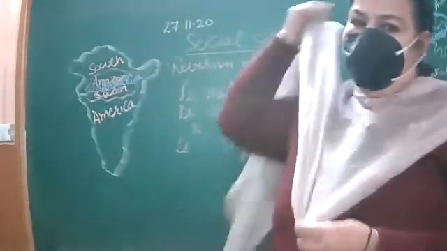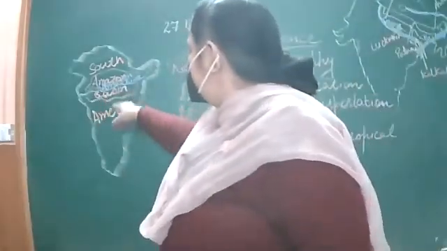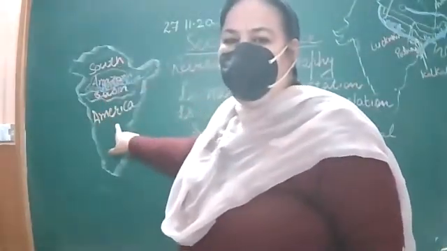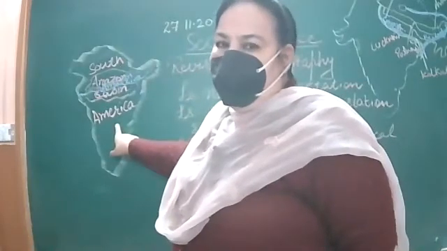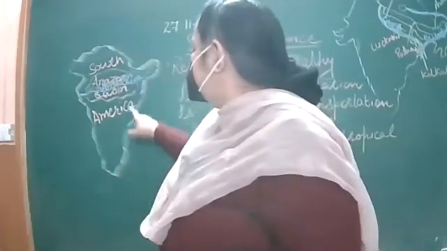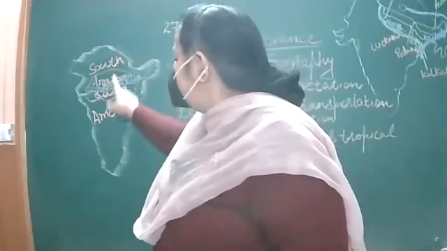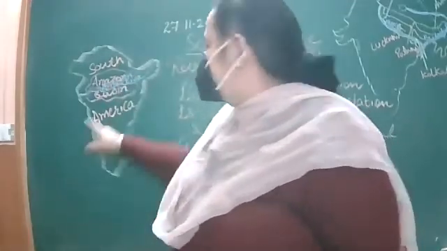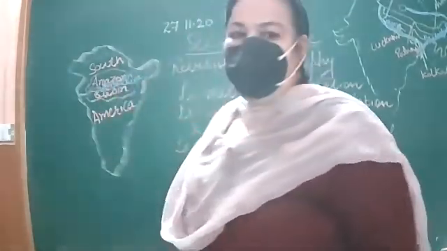So Amazon basin lies in South America. Where is Amazon basin located? It is in South America and drained by a river Amazon.